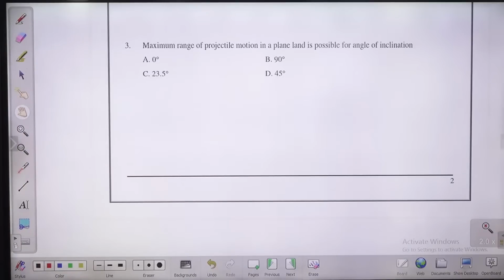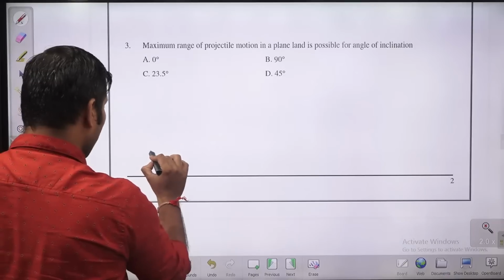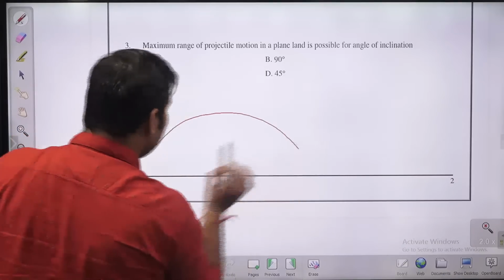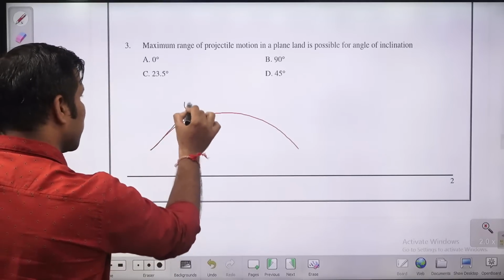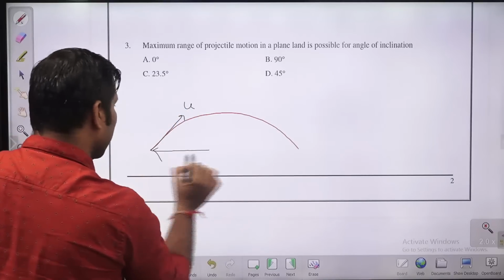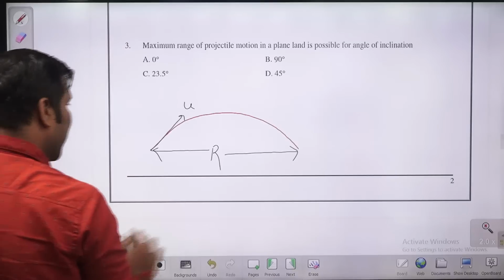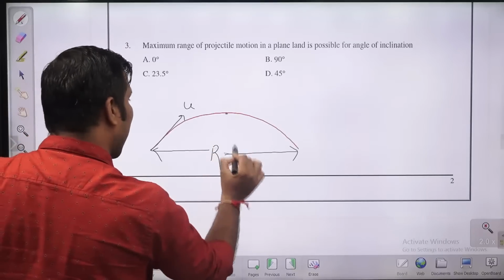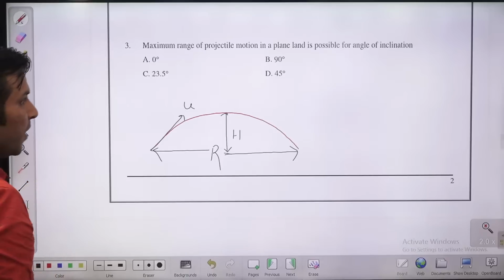So, maximum range of a projectile, guys. If you are throwing any object, the horizontal maximum distance traveled by the object is what? This is the range. The horizontal distance traveled is the range, and the vertical maximum distance traveled is the height. What is range, guys?